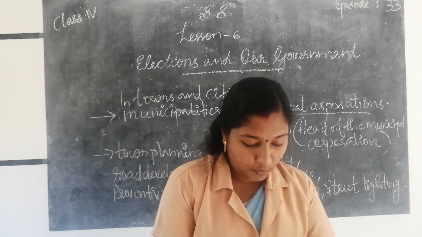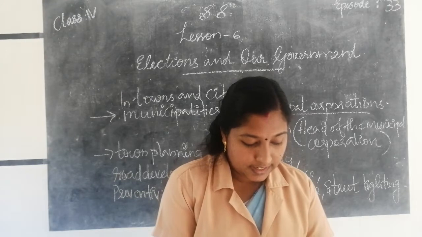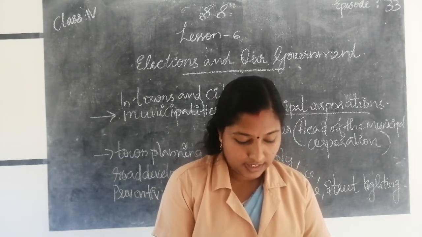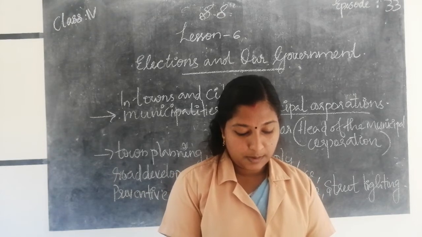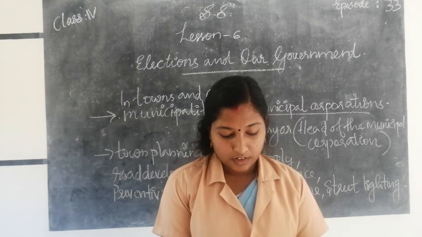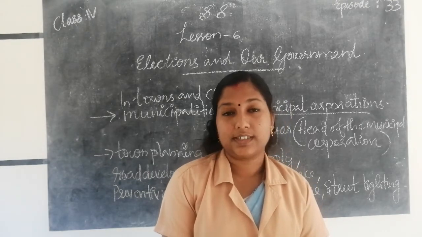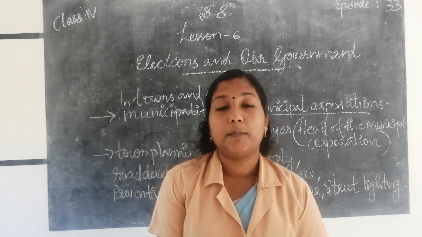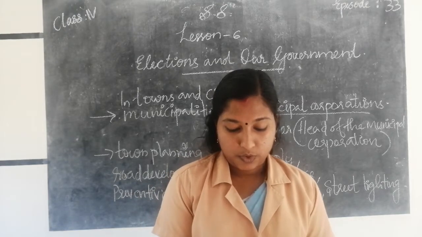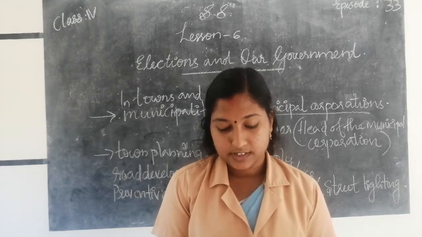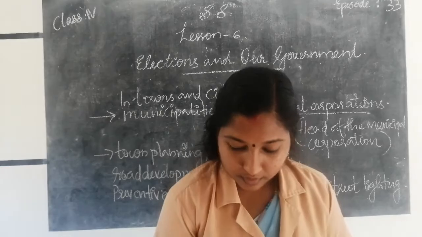Who are voters? People who vote to elect their leaders are known as voters. What is voting? Voting means the process of casting one's vote in favor of a candidate in an election. Next we learn about the levels of government. There are 3 levels of government: union government or central government, state government and local self-government.